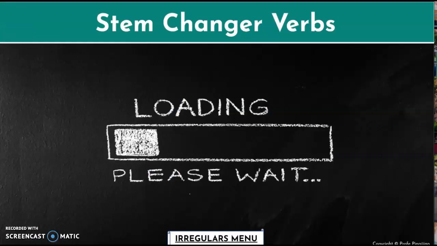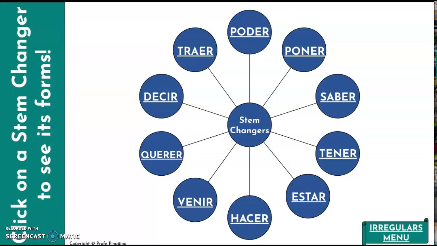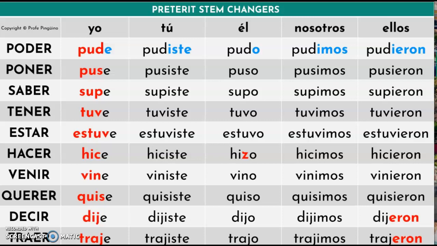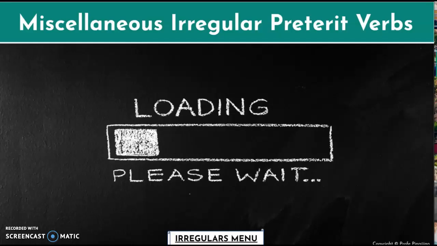Now let's look at the stem changers category. The stem changers category has many stem changers. The best way to know these is simply to memorize them. I am not going to go over them with you. I will post the list of them on your Google Classroom, and you can memorize them on your own. The last category we're going to look at is the miscellaneous irregular preterite verbs.